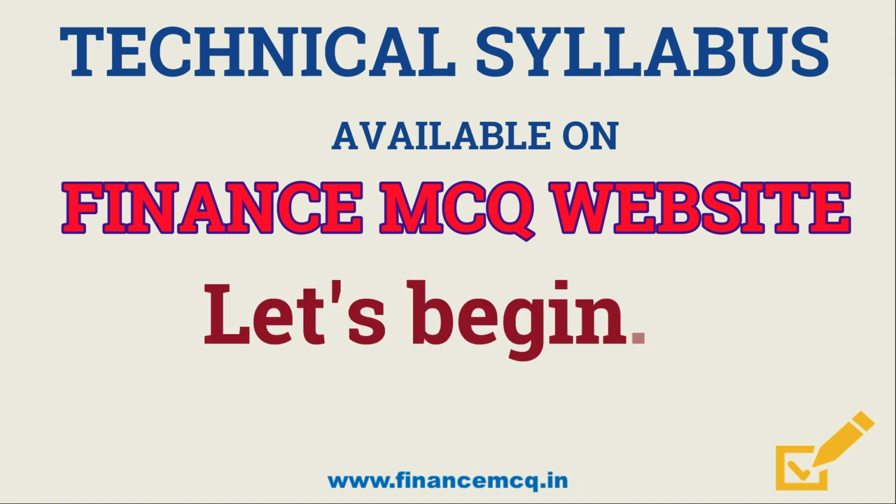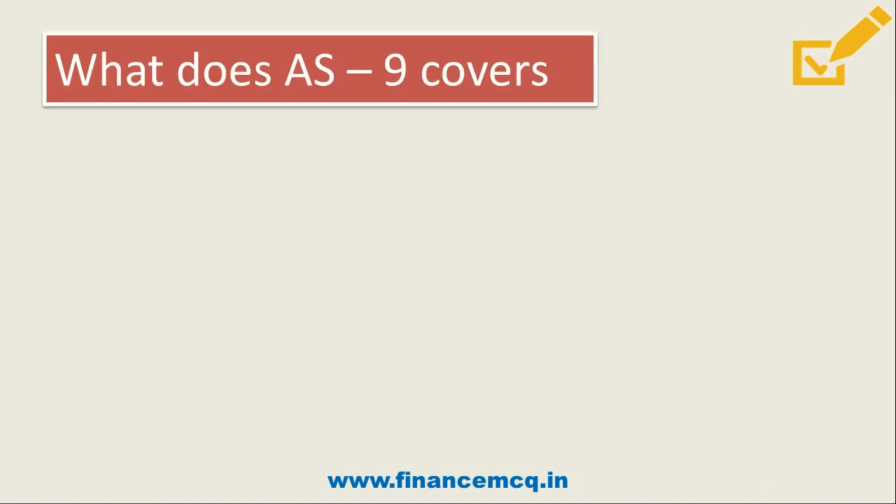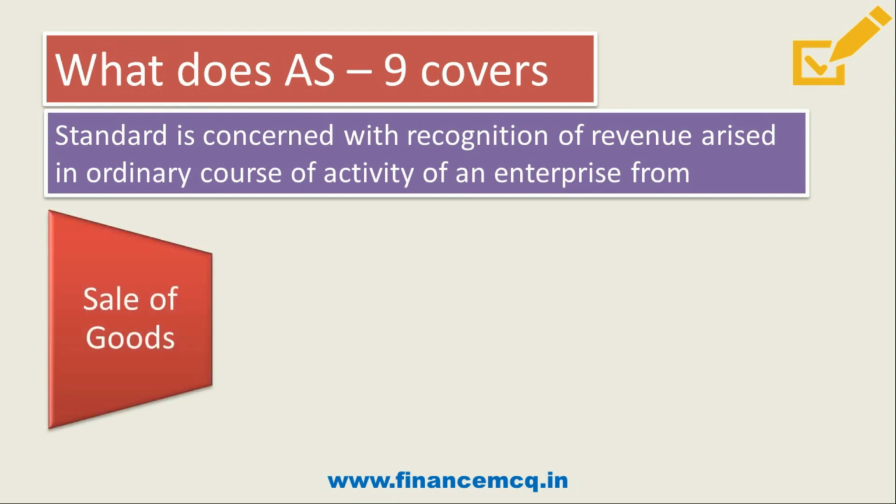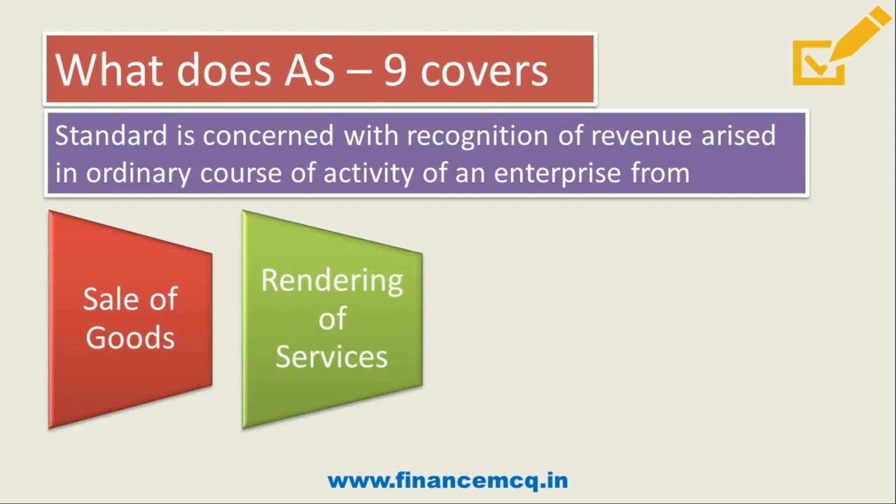So let's begin. Friends, let's start our discussion by first understanding what Accounting Standard 9 Revenue Recognition covers. This standard covers recognition of revenue which arises in the ordinary course of business activity of an enterprise from, first, sale of goods, then rendering of services, that is, if you are giving any services and earning revenue from it, it will be covered under this accounting standard.